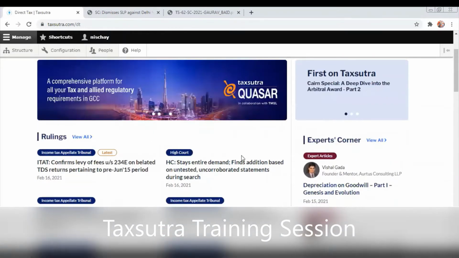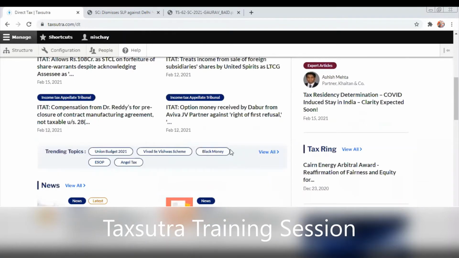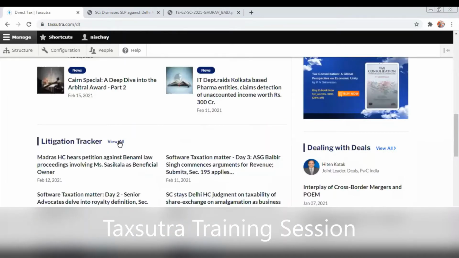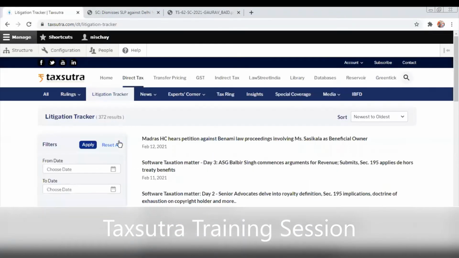Another important feature, since we are talking about rulings, I want to take you through is the litigation tracker. Now, what is a litigation tracker? A litigation tracker is nothing but we are tracking all the ongoing cases in the court currently. So, Vodafone case, we were covering those on every hearing date, on what is happening on every hearing date.